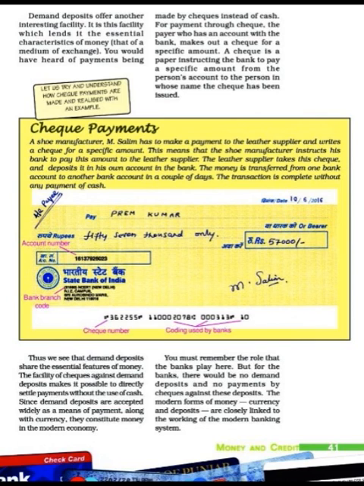So the facility of checks against demand deposits makes it possible to directly settle payment without the use of cash. That's why demand deposits are also a form of money. And in your book also on page 41, a specimen of a check is given. The name is written, on whose name the check is being issued, the amount is also written, and then the check number is also there, and the code is also there which is used by the bank. So the bank branch code is also there. Okay, date. So this specimen is given in your book on page 41.